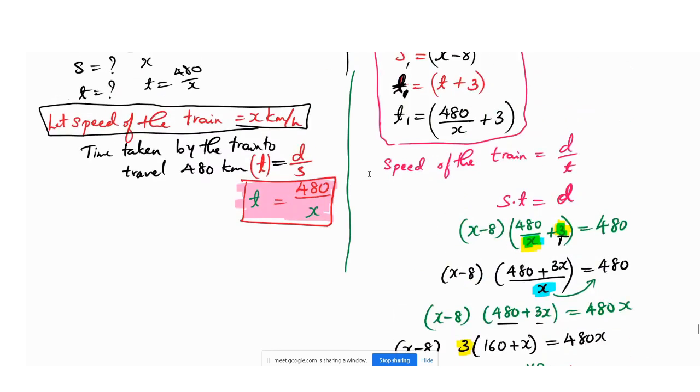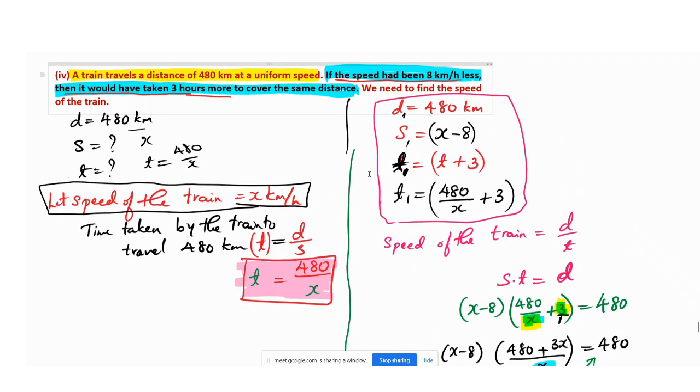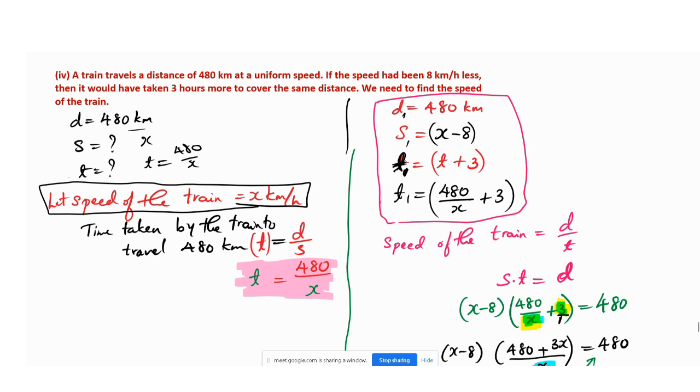See here, this is a very lengthy statement we have. According to the statement we have to write everything. Here they have not mentioned anything. They have given only one thing: the train travels a distance of 480 km at uniform speed. That is the first thing they have informed. So I have taken the distance as 480 km. Speed they have not given, so I have taken it as x.